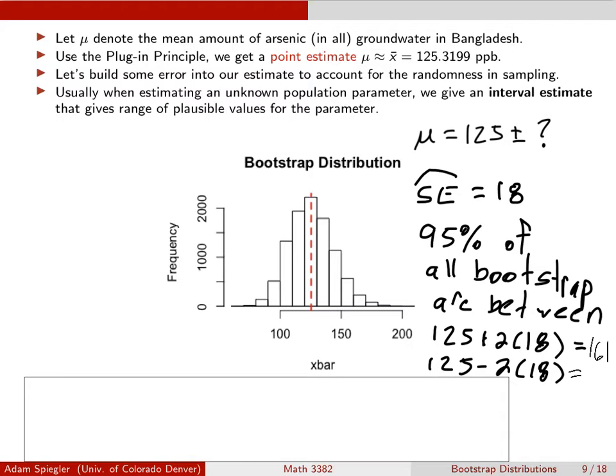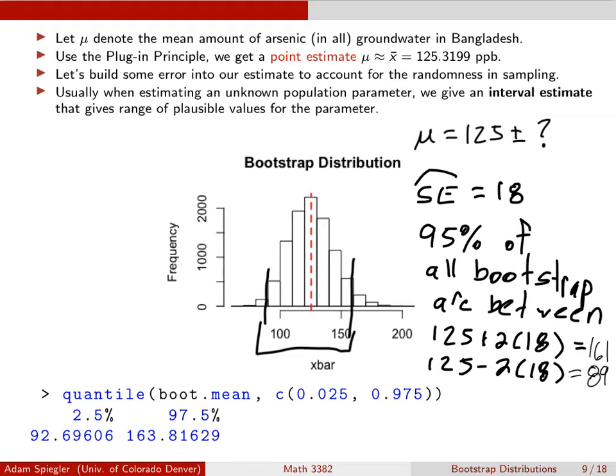And so if we think back to the empirical rule, that means from about here at 89 over to here at 161. So we can see that most of our bootstrap samples had a mean between 89 and 161. So therefore, we could say that since most of our samples are going to be between these two values, it's a pretty good guess that the overall population mean is going to fall between those two values. We can calculate this more precisely using R.